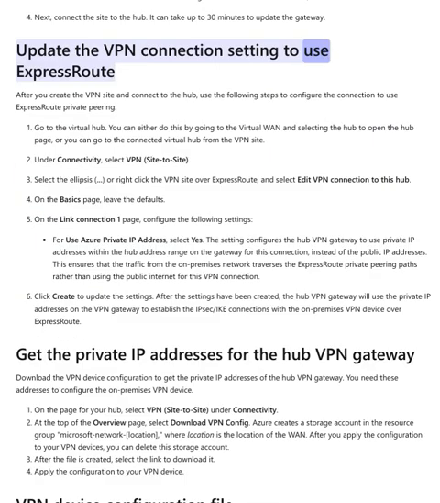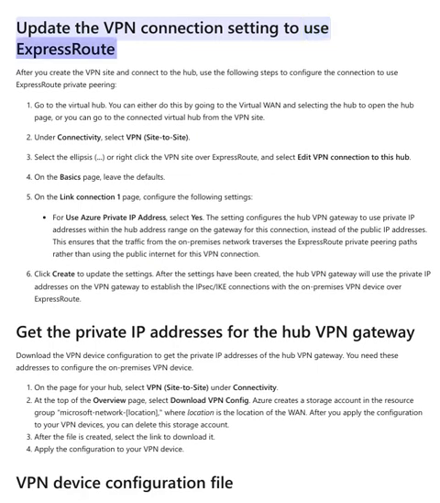Update the VPN connection setting to use ExpressRoute. After you create the VPN site and connect to the hub, use the following steps to configure the connection to use ExpressRoute private peering. Go to the virtual hub. You can either do this by going to the virtual WAN and selecting the hub to open the hub page, or you can go to the connected virtual hub from the VPN site. Under Connectivity, select VPN, Site to Site. Select the ellipsis, or right-click the VPN site over ExpressRoute, and select Edit VPN connection to this hub.